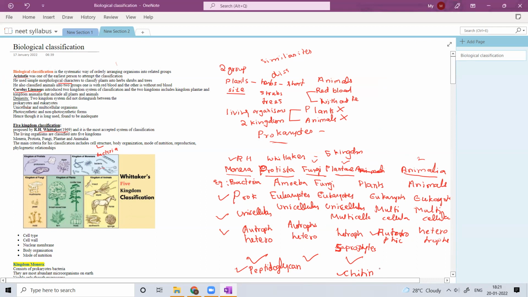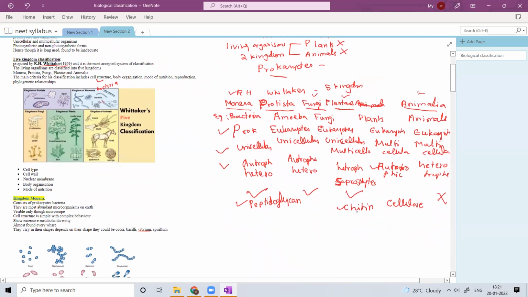Sometimes some other components will also be there. Under plants, the cell wall is basically made up of cellulose. Okay. And Animalia doesn't have a cell wall. So the other criterion for the classification is the mode of body organization. At what level is the body organized?